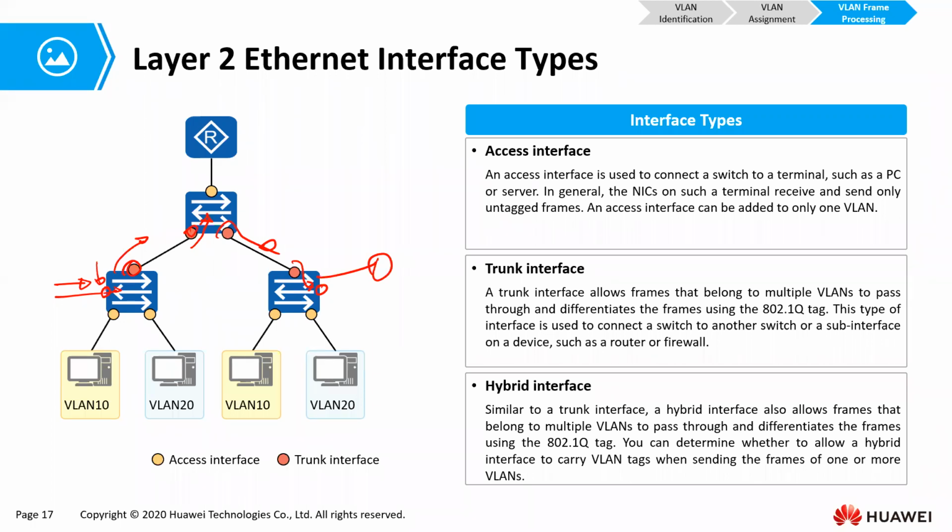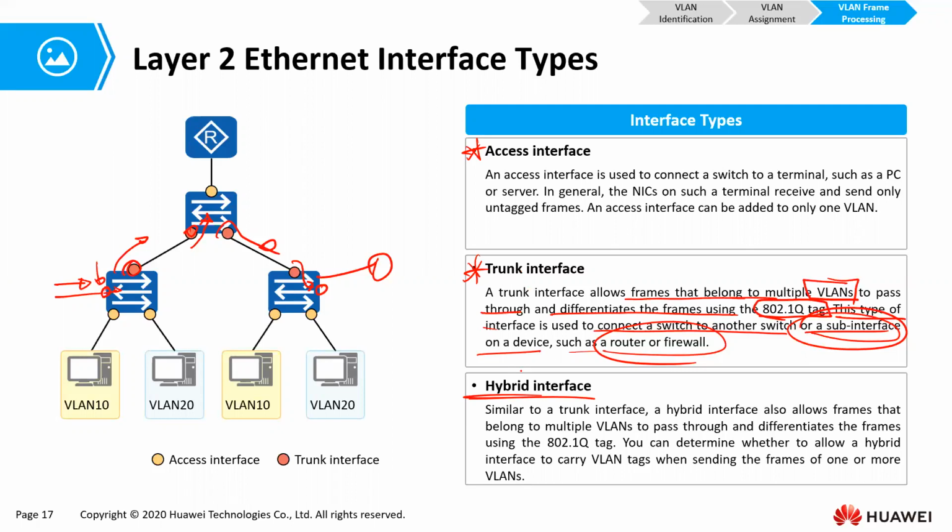So these ports allow frames that belong to multiple VLANs to pass through and differentiate the frame using the VLAN tag, the 802.1Q tag. This type of interface is used to connect a switch to another switch or to a sub-interface on a device, such as a router or a firewall. Please note that for a router or a firewall, that interface is connecting to a sub-interface. And then the hybrid interface: the easiest way for me to always tell people what the hybrid interface is, is that it has the properties of an access interface and the properties of a trunk interface.